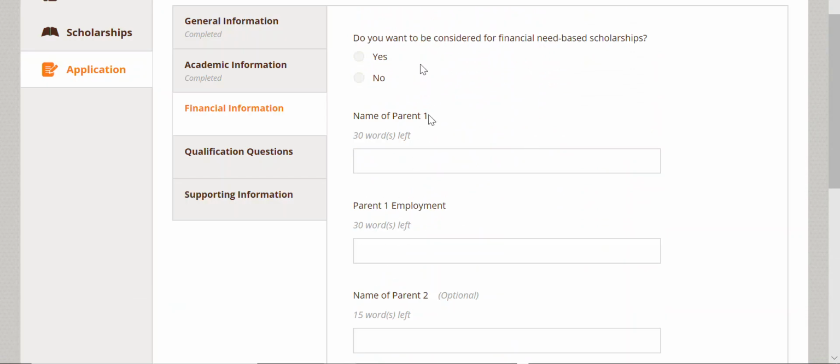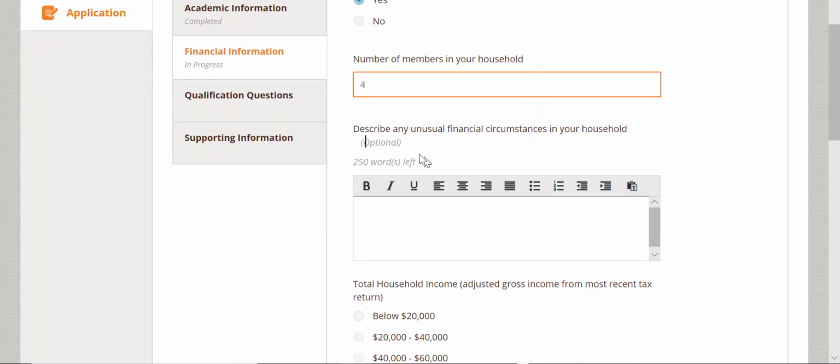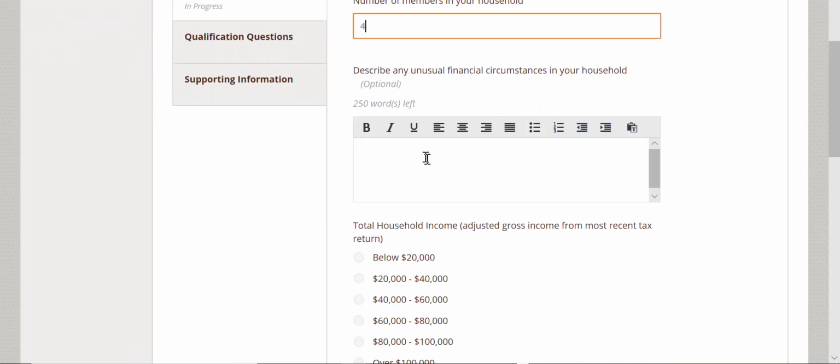The next section is financial information. Many of our scholarships are based on financial need. I encourage you to answer yes to the question, do you want to be considered for financial need-based scholarships? However, if your parents do not want to disclose your family's income, we understand. You would then check no.